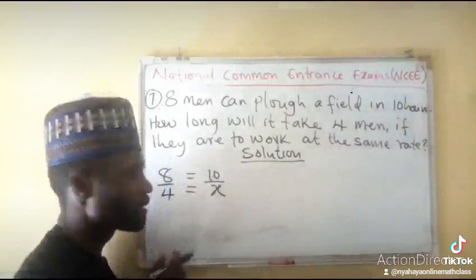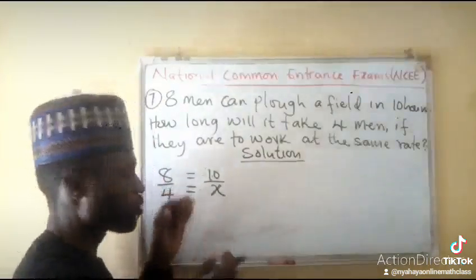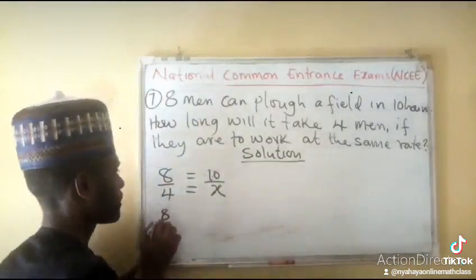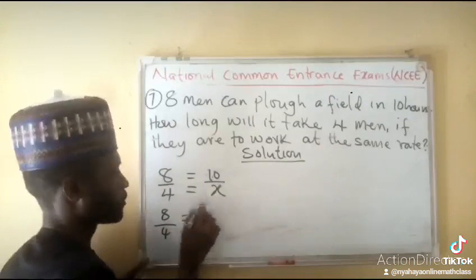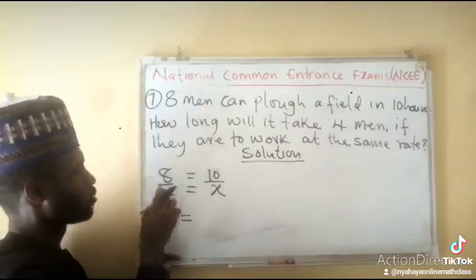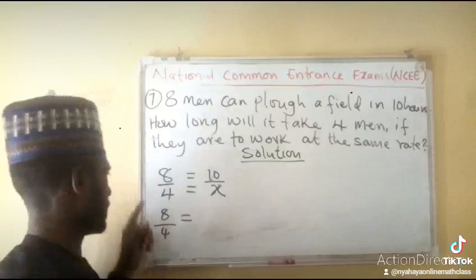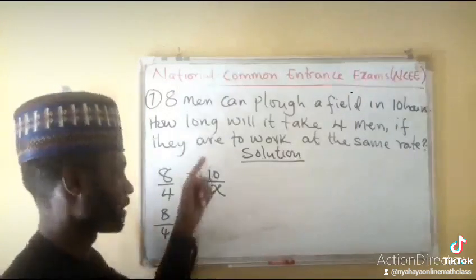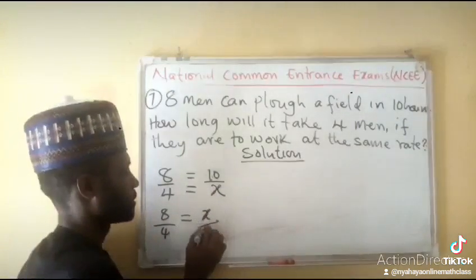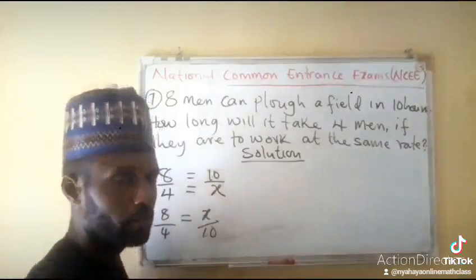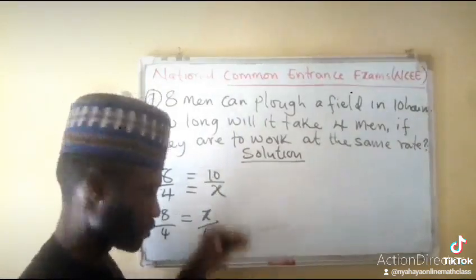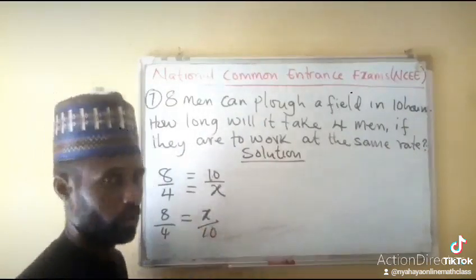Since this is an inverse proportion, we are going to turn one of them, meaning 8 over 4 equals, we can change this to be 4 over 8 equals 10 over x, or we say 8 over 4 equals x over 10. Why do we change it? Because it's an inverse proportion. So the opposite, that's why we take the opposite of the other one.